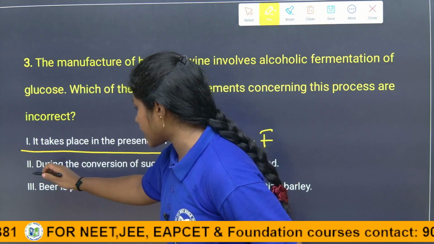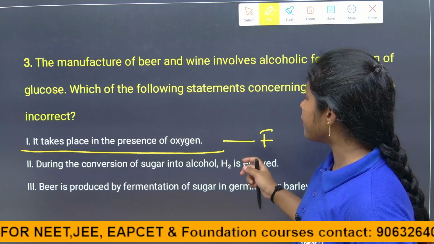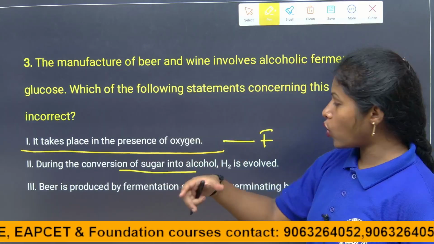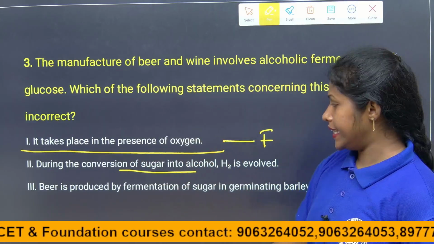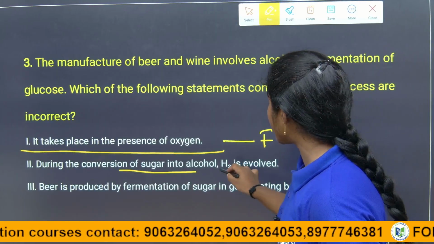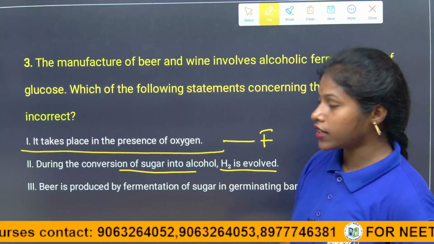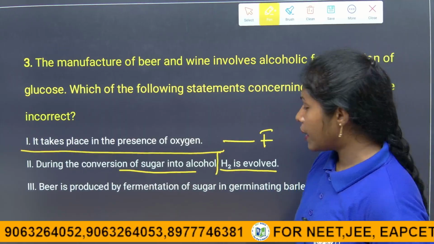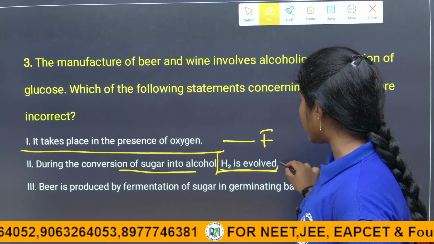So let's see the next option, children. During the conversion of sugar into alcohol in the presence of yeast, because the yeast is only going to produce alcohol, is H2 involved, children? Up to here the statement is correct. Half the statement is totally correct. But is H2 involved?